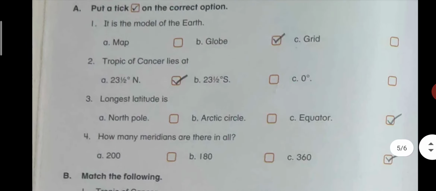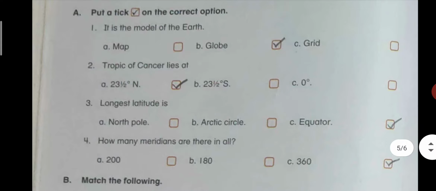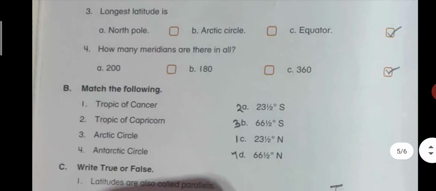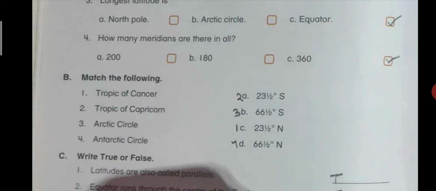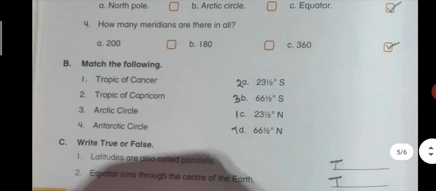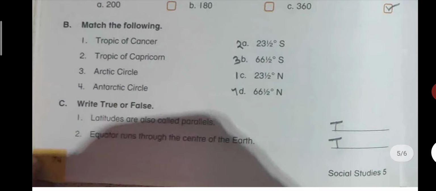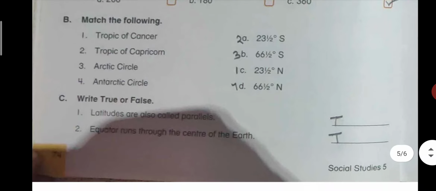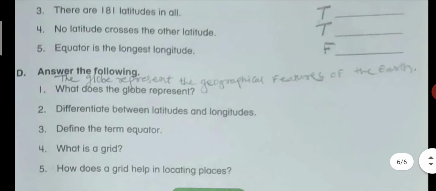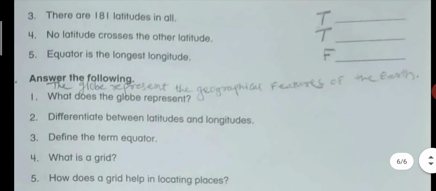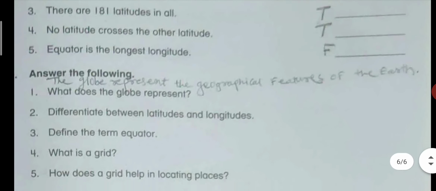Next is the question and answer section. In these questions you can write from here. Take the correct answer. It is easily visible on your mobile screen. Match the following also. Next is true or false. Then the next one is answer the following.